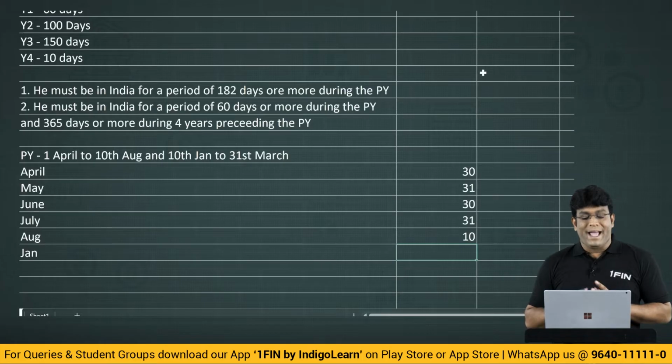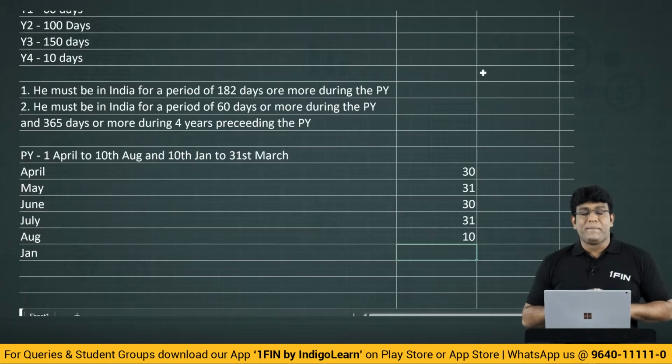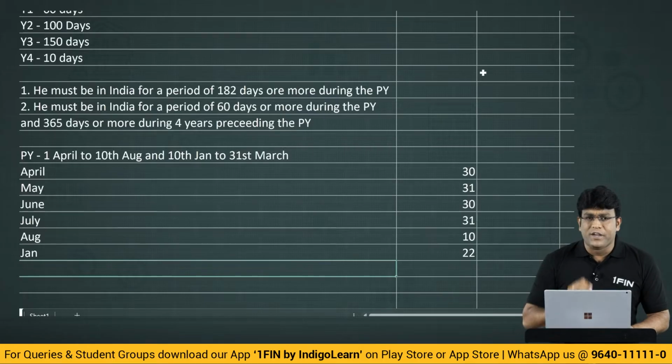But Jan, he came back. When did he come back in Jan? He has come back on 10th of January. That means in January 10th, it is included. And in Jan, how many days do we have? 31 days are there in Jan, out of which for the first 9 days he is not there in India. That means he is there in India for 22 days. You got the working, my dear friends?